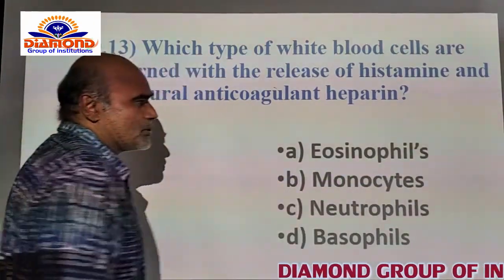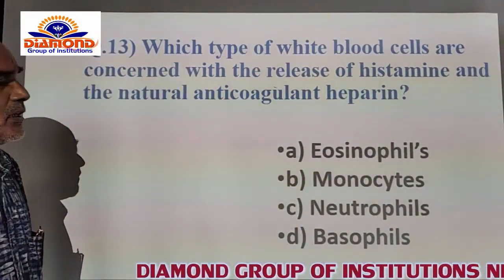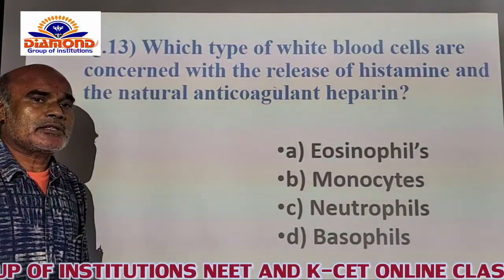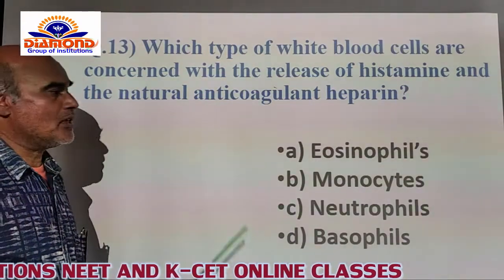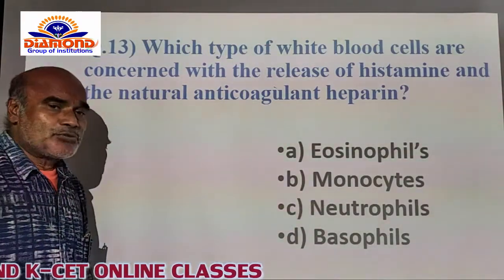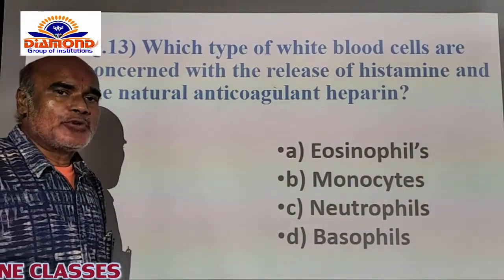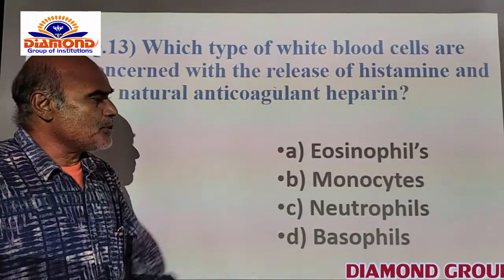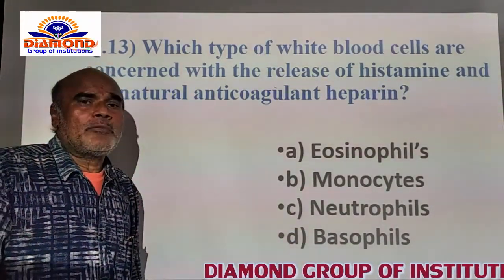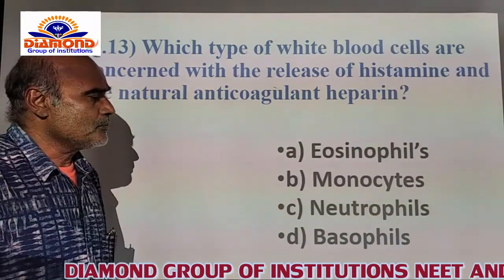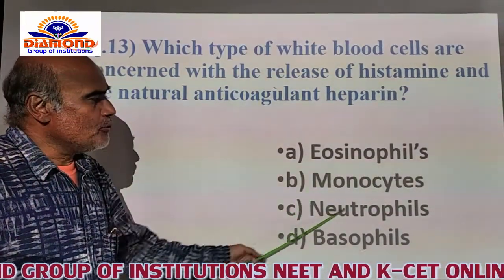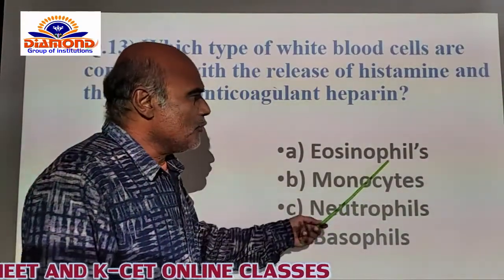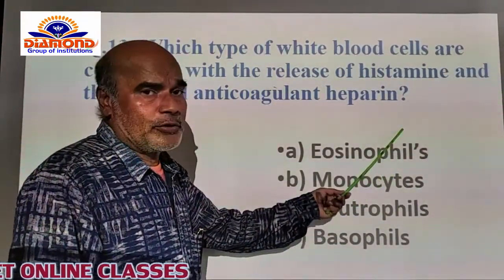just look after the production of eosinophilic cells. If there is an infection of any microorganism like a helminthic parasite, that will lead to eosinophilia itself. Whereas monocytes, what I said, monocytes are one among the phagocytic cells of the WBCs. And C option, neutrophils, are also one among the granulocytic WBCs. Whereas monocytes and neutrophils are phagocytic, eosinophils are not concerned with phagocytosis.